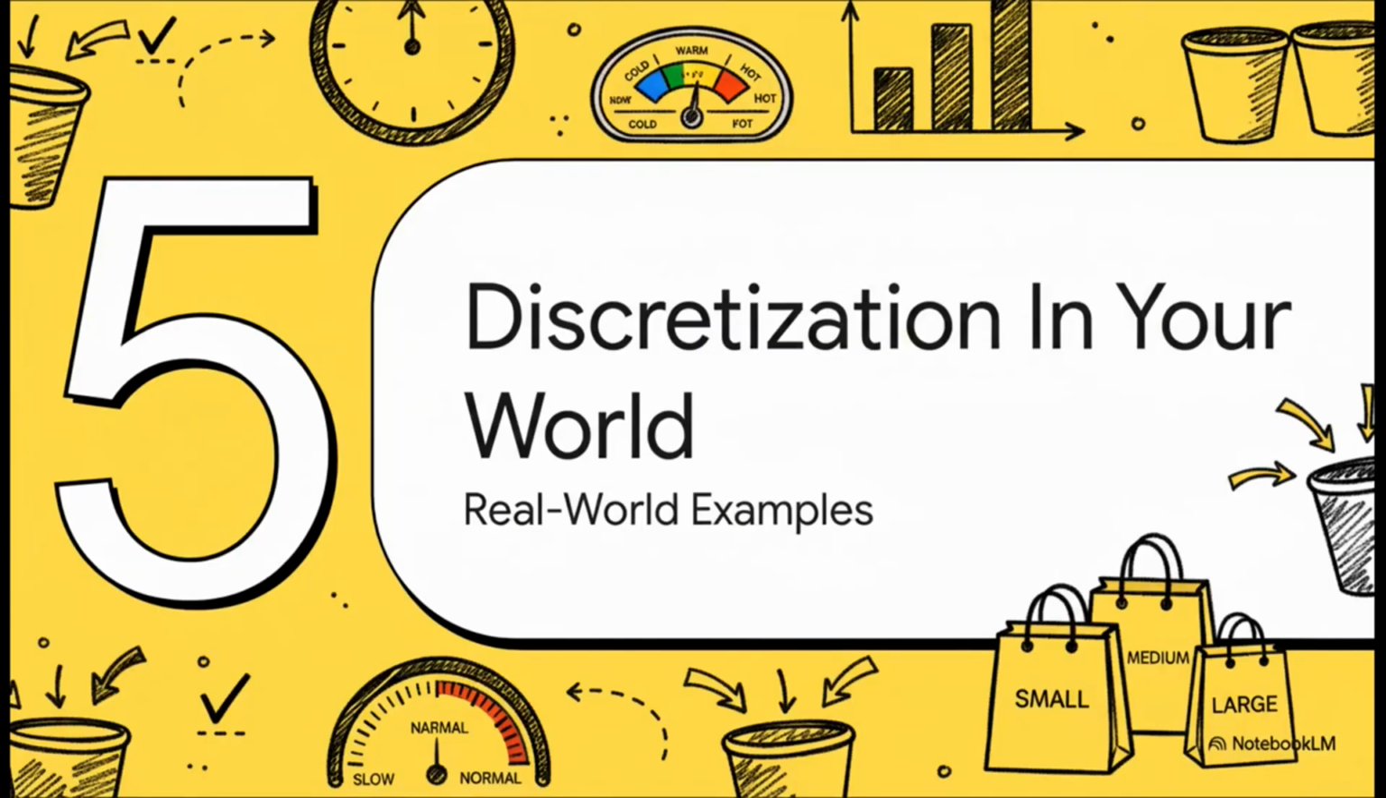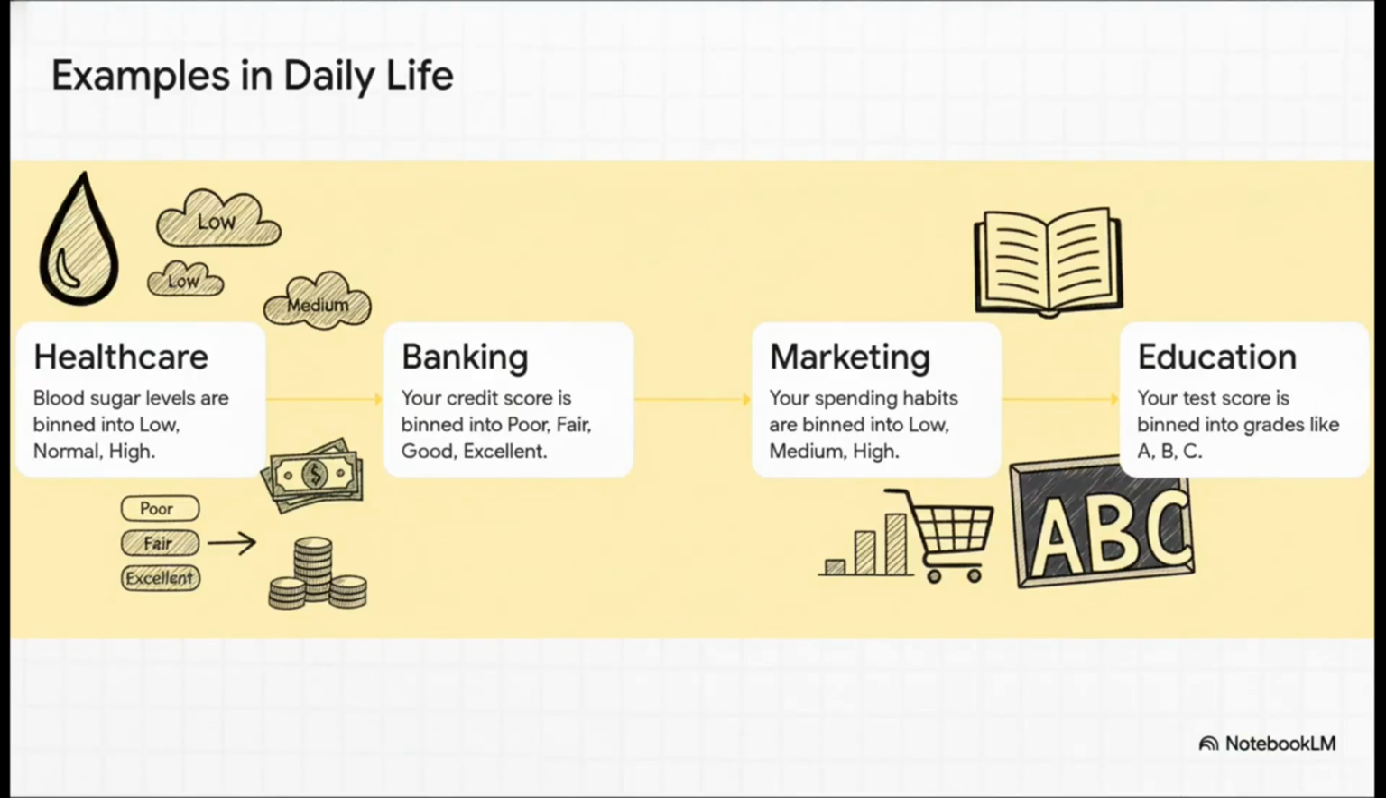Now, this might all seem like a super technical concept just for data scientists, but I guarantee you, you encounter discretization every single day out in the real world. Seriously, think about it. When you go to the doctor, your blood sugar isn't just a number. It's categorized as low, normal, or high. That's discretization. Your credit score gets binned into poor, fair, good, and excellent. Even your grades in school, turning a raw percentage score into an A, B, or C, is a perfect example of this exact process at work.